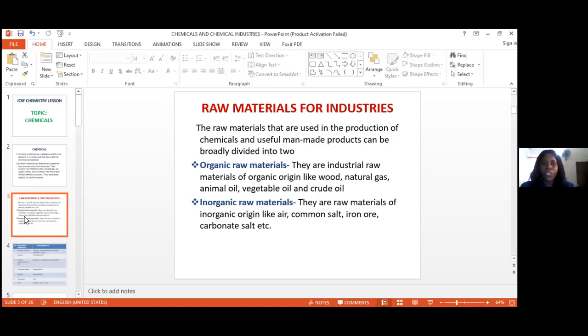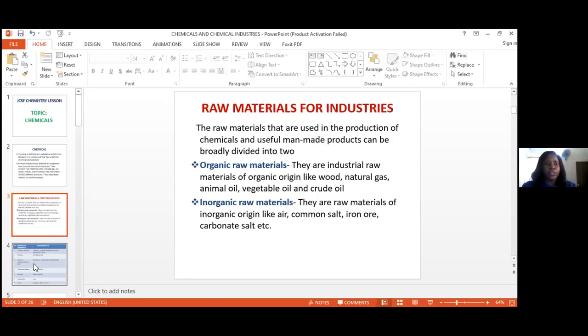And it is used for the production of petrol. Now, the inorganic raw materials are raw materials of inorganic origin, not gotten from plants and not gotten from animals. Rather, they are gotten from air, from common salts, from iron ore, and from carbonate salt. So these are the two key sources of raw materials converted by the chemical industries into useful products for the benefit of humans.